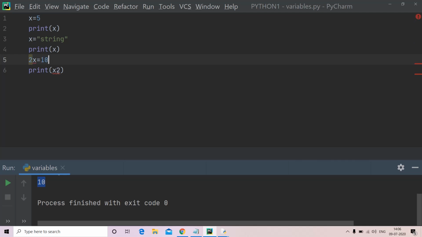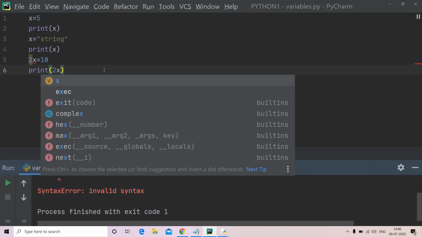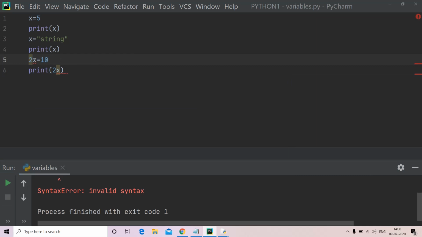Now I am printing 2x. Again I am running my program. Syntax error, invalid syntax. So you should never start a variable name with a number. A variable name can contain alphanumeric characters but should not start with a number.